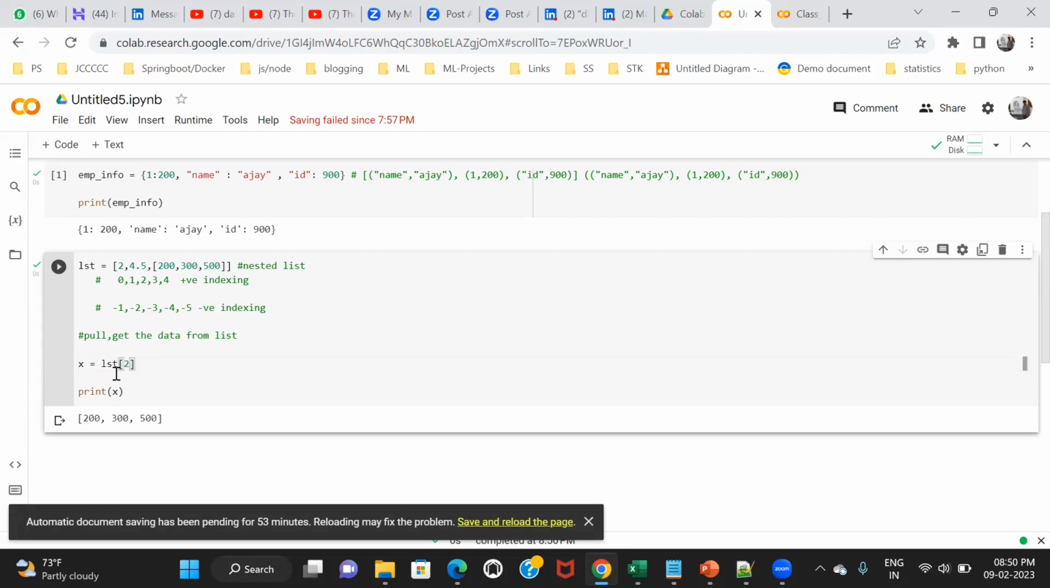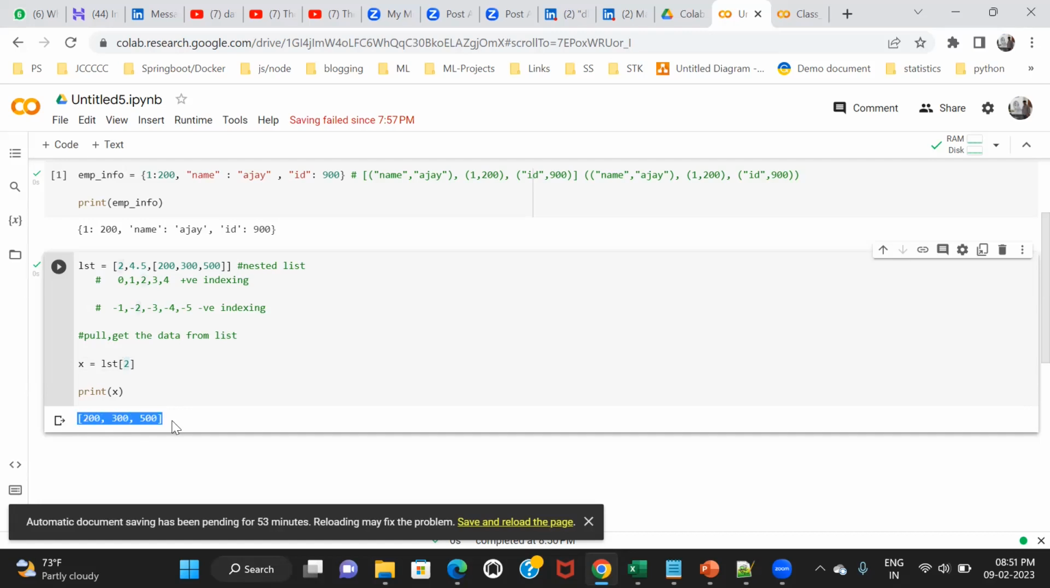At this location, at this index, if I say LST2, what are you getting? Ask this question to yourself. What am I getting here? We are getting a list containing 200, 300, 500. At this index, you're getting a list, right?